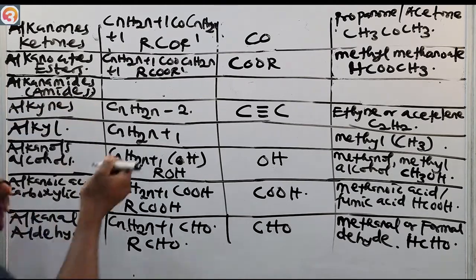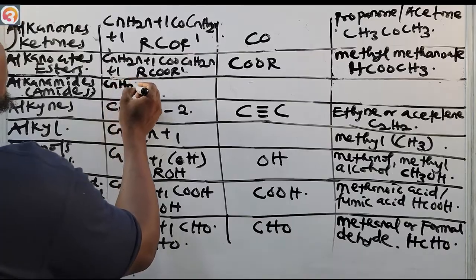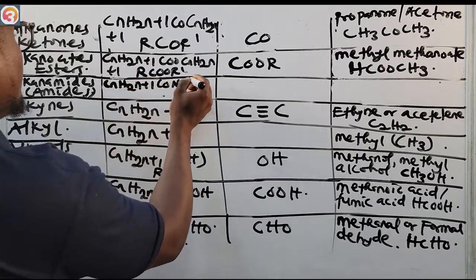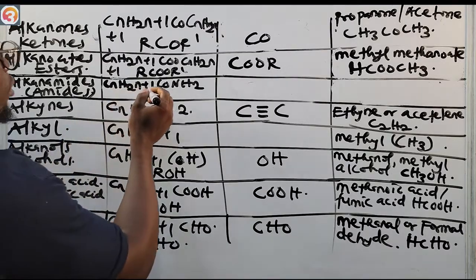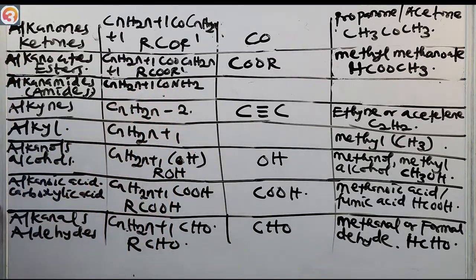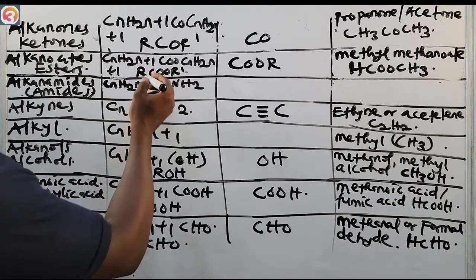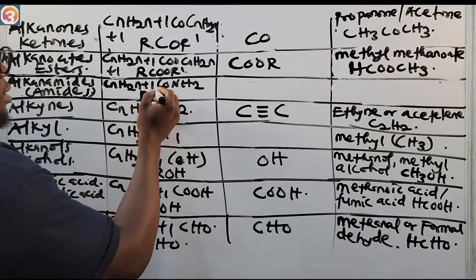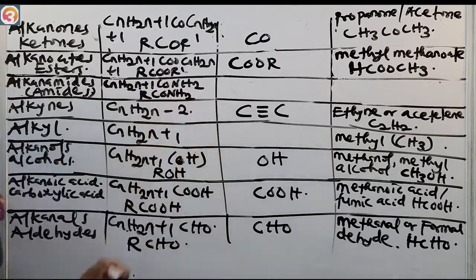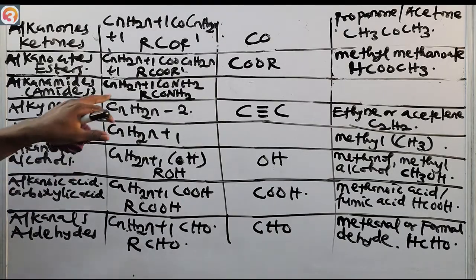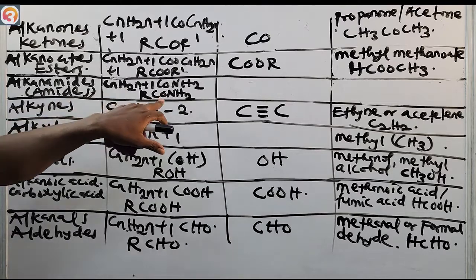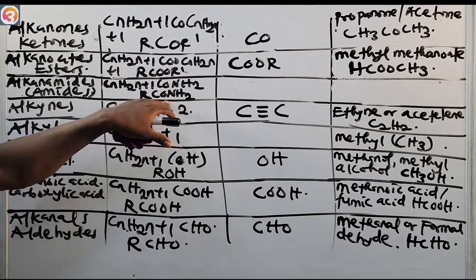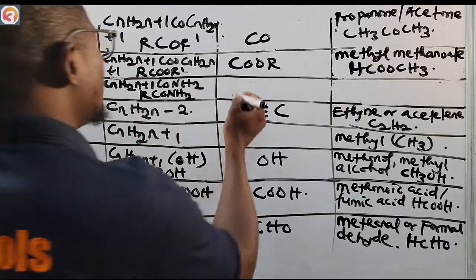The general formula is CnH2n+1 CONH2. That is the general formula for the alkanamides. If you want to represent CnH2n+1 with R, that will be RCONH2. That means the functional group will be CONH2.